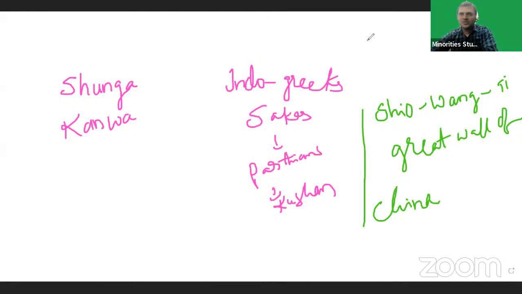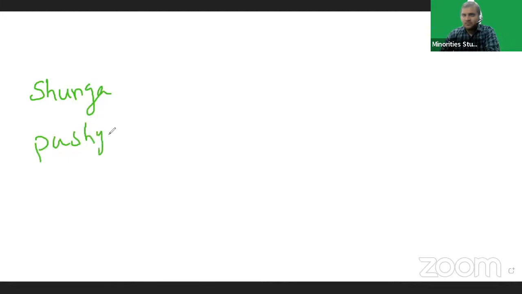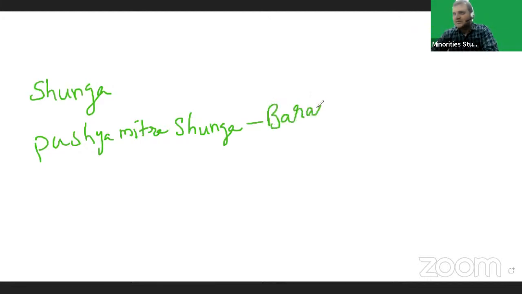First, we'll start with the Shunga dynasty, the Shunga Empire. Pushyamitra Shunga was the founder of the Shunga dynasty. Pushyamitra Shunga belonged to the Brahmin community. He belonged to Bharadwaja Gotra.